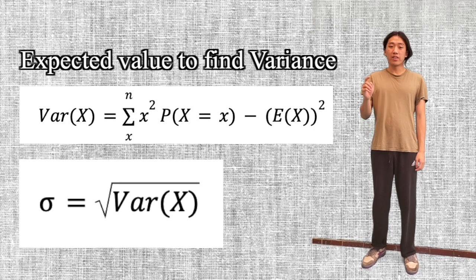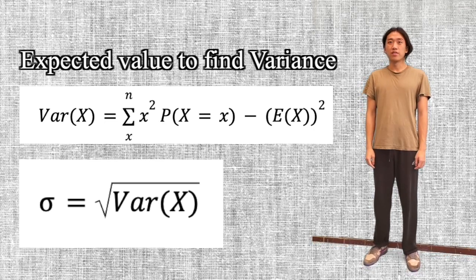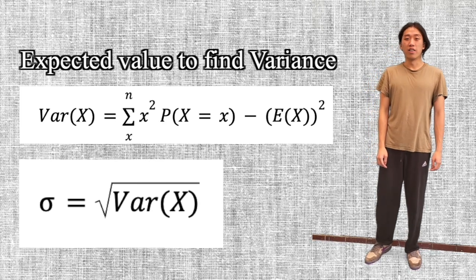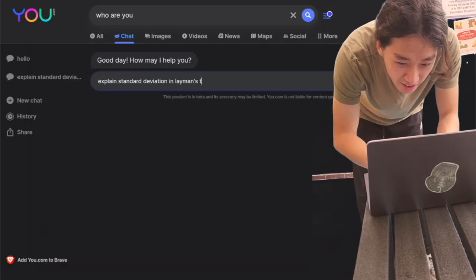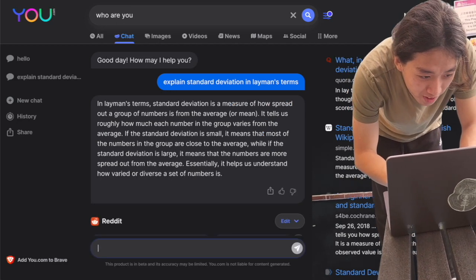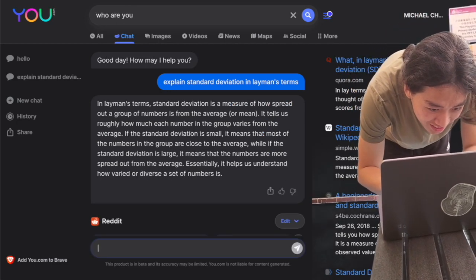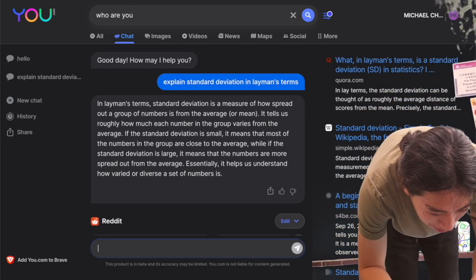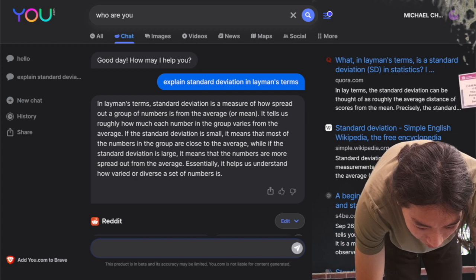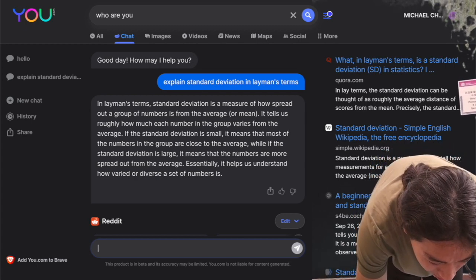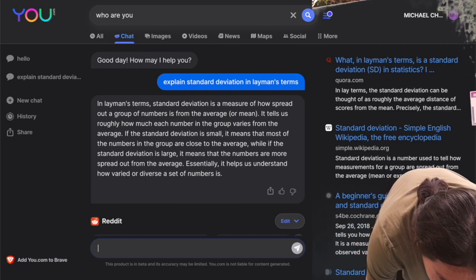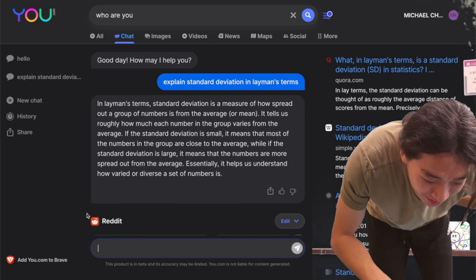That's fine. We can just use the expected value to find the variance, then root the variance to find the standard deviation. What's a standard deviation? In layman's terms, standard deviation is a measure of how spread out a group of numbers is from the average, or mean. If the standard deviation is small, it means that most of the numbers in the group are close to the average, while if the standard deviation is large, it means that the numbers are more spread out from the average. That's pretty helpful.